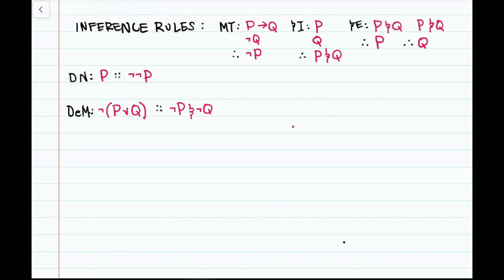From a conjunction like not P and not Q, we may infer that it's neither the case that P or Q, or neither P nor Q. Okay?